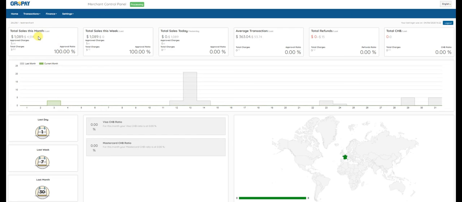Welcome to the Merchant Control panel. Here you will find an overview of all your transactions. At the top, we show total sales by month, by week. We show a daily total.